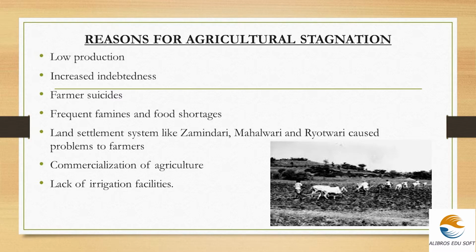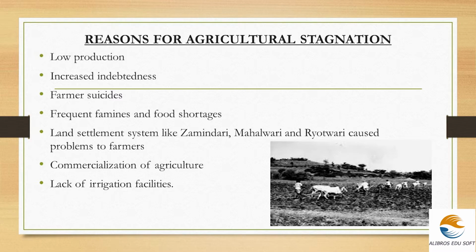So these are the important points which lead to the agricultural stagnation during the colonial rule. Let me repeat the points once more. Please jot down these points as you can use this while writing the essay questions. First one, low production. Second one, increased indebtedness. Third one, farmer suicides. Fourth one, frequent famines and food shortages.